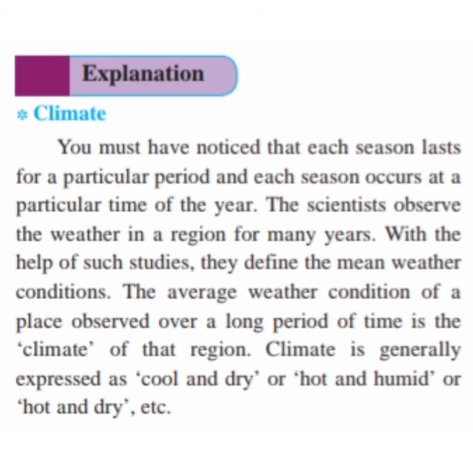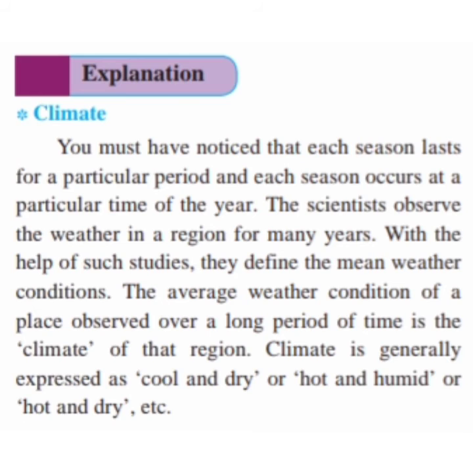Climate. You must have noticed that each season lasts for a particular period and each season occurs at a particular time of the year. So students, you would have observed that each season lasts for a particular period.